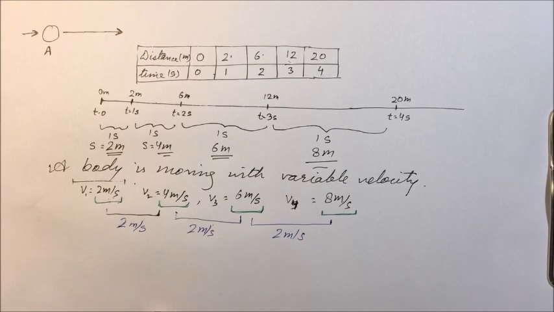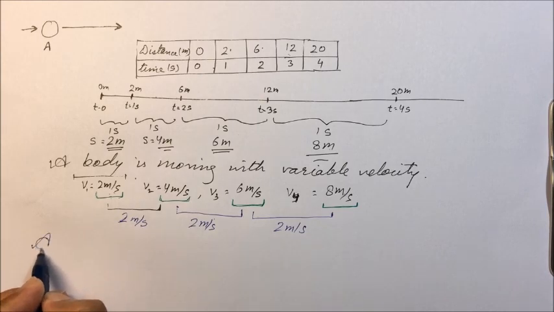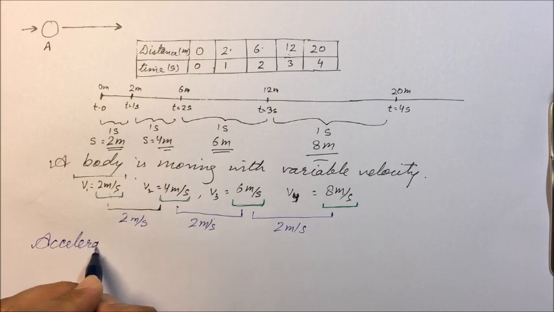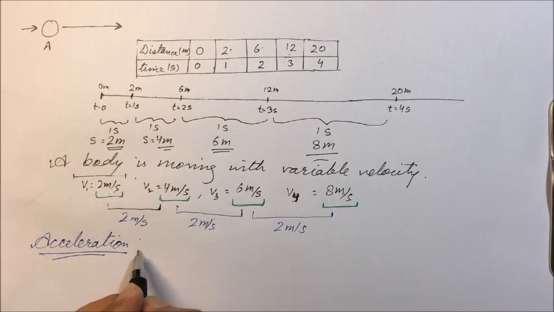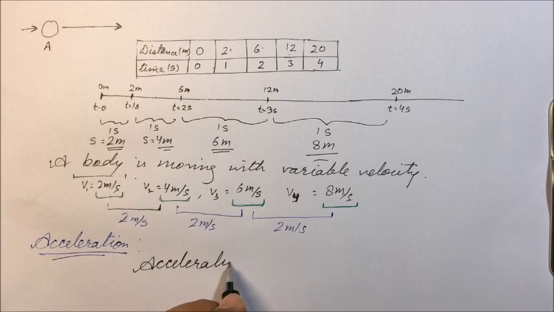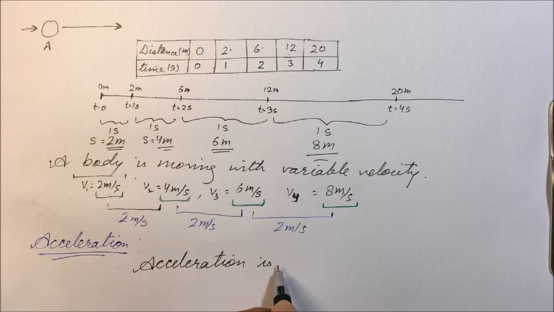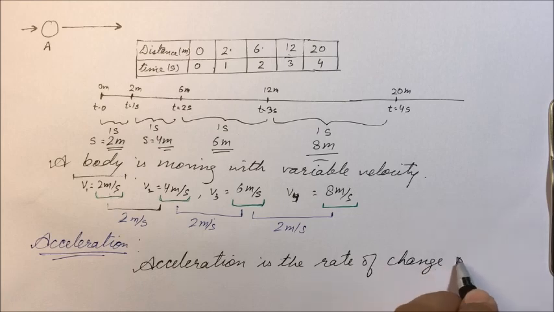Now we'll be defining acceleration. What does acceleration mean? Acceleration is the rate of change of velocity.